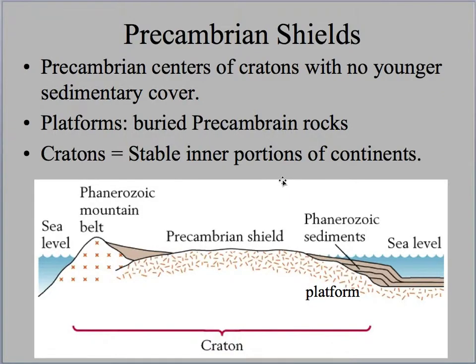A couple of terms before we look at these Archean cratons. There is a term called a craton, and the craton really refers to the stable interior portions of continents. Usually they're Precambrian rocks, Archean, Proterozoic. The Precambrian shield is the exposed part of the craton. The platform is a region of the craton that's covered by younger sediment. So here's Phanerozoic sediment that's covering that platform. And remember, the craton refers to this whole region here. So really we're looking at the Precambrian shield, the exposed region, and the platform, which is buried by younger sediments.